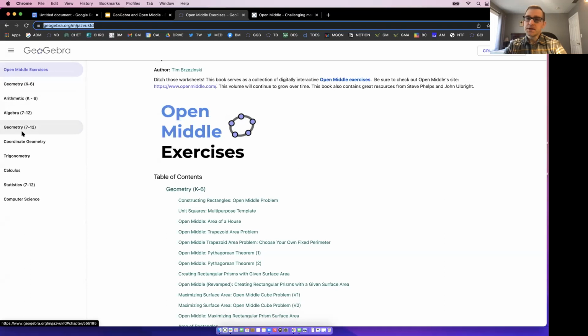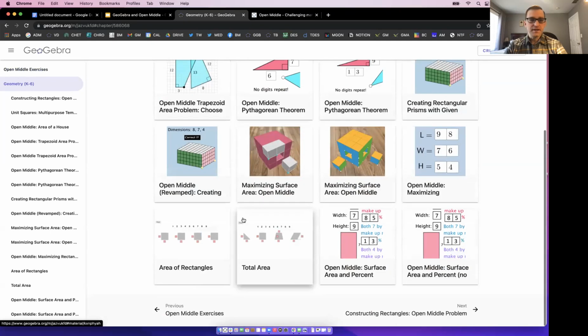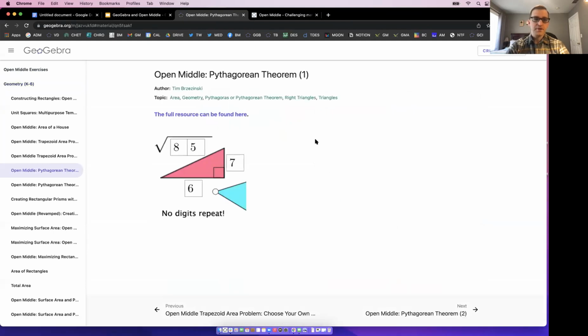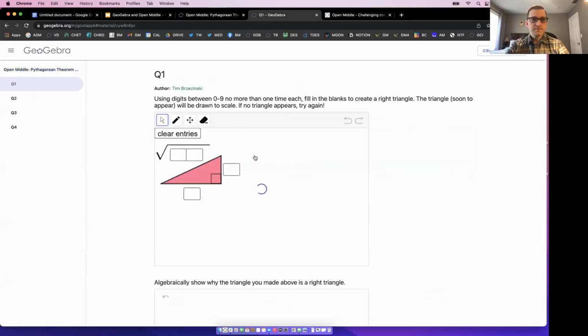But we'll take a peek at some of these. Let's go for our elementary teachers. Let's look at something basic, or maybe this is upper middle, but for example, I'm going to do an Open Middle Pythagorean question. Actually, the full resource can be found here, and it's a book, right, full of questions. So let's take a peek at this.